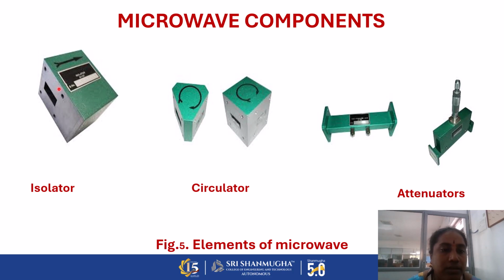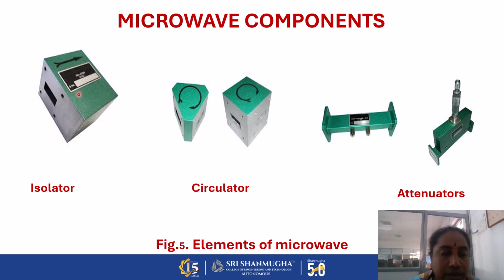Next, the isolator is a two-port device. In the first port, we are applying the input signal, that is, the electromagnetic signal in port 1, and we are taking the output at port 2. The main function of the isolator is to transmit the electromagnetic signal in only one direction, that is, unidirectional.